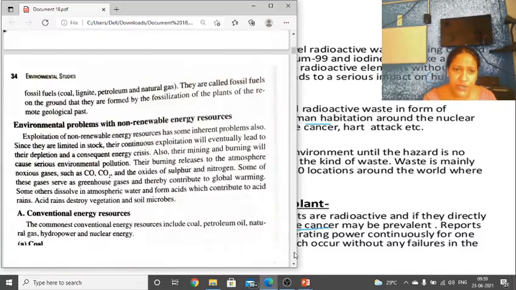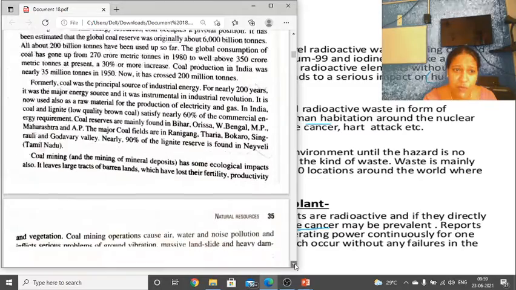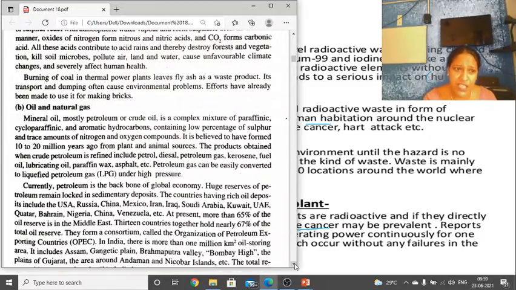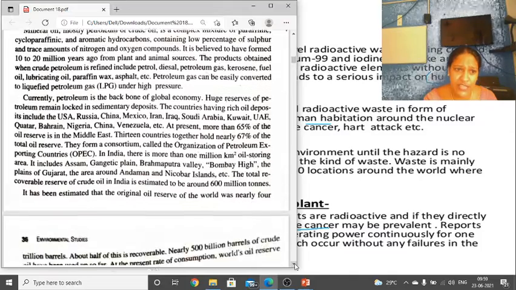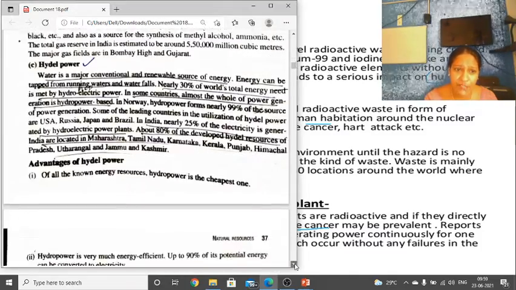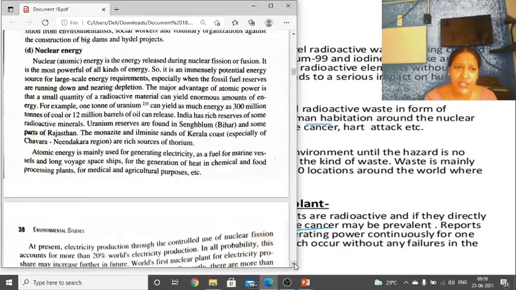So in today's class we have dealt with the different environmental problems associated with the conventional sources, that is oil, natural gas, and coal. First we dealt with coal, then hydel power, both advantages and disadvantages. We also dealt with nuclear energy.